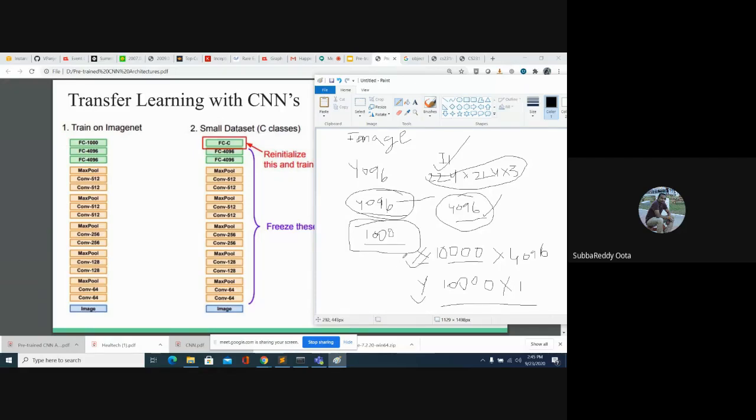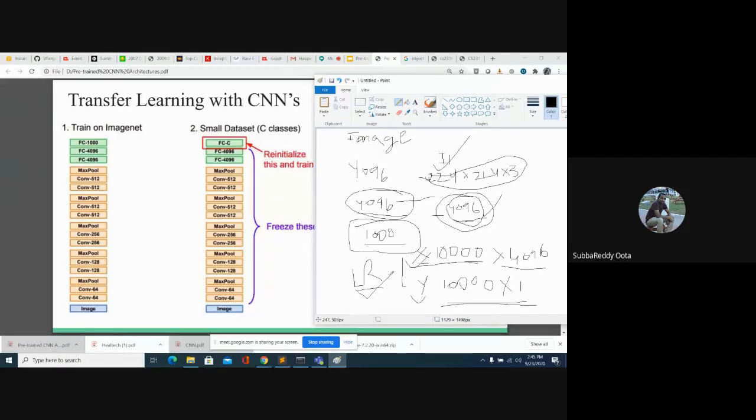Now your job is to apply simple logistic regression. This is one way to train the model. What we are doing here is giving an image to a pre-trained architecture, and we are only taking the last FC layer, which contains 4096 neurons. If I pass 10,000 images, it will be 10,000 by 4096, and I have the 10,000 labels. Once you have features and Y, you can apply logistic regression. This is one way of getting the result.